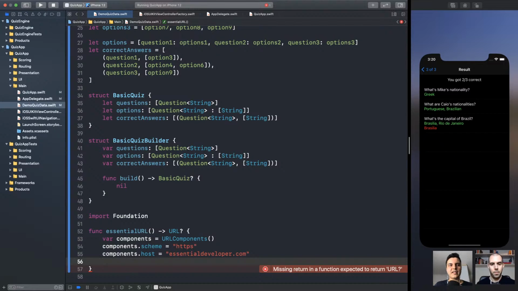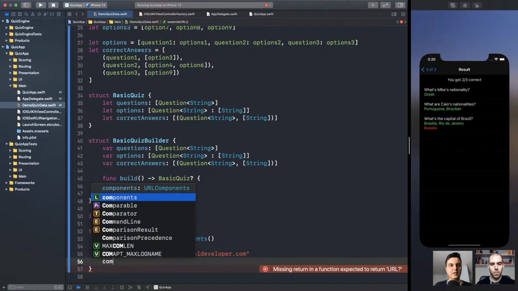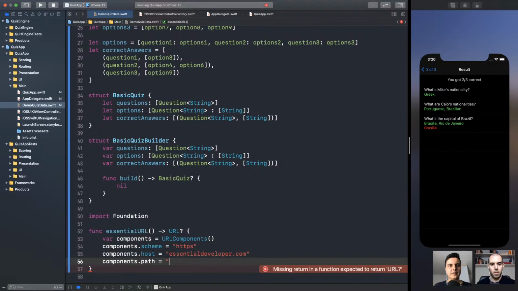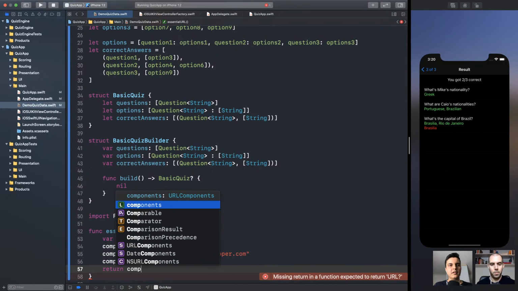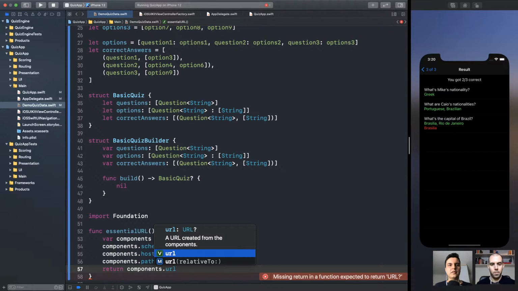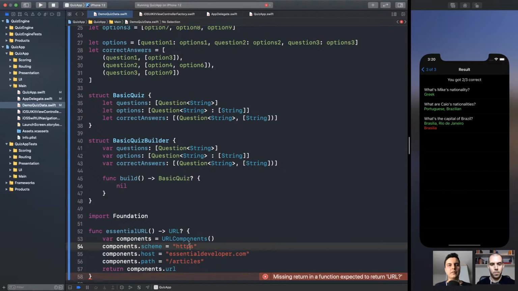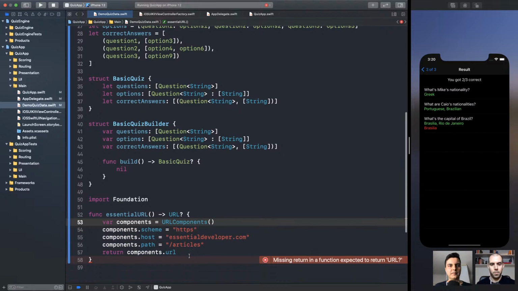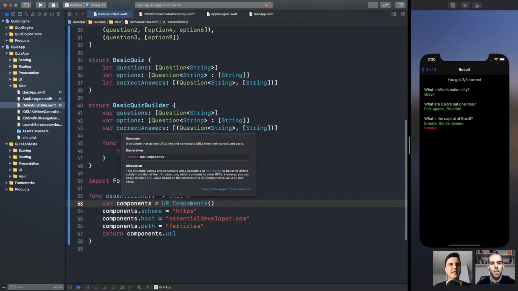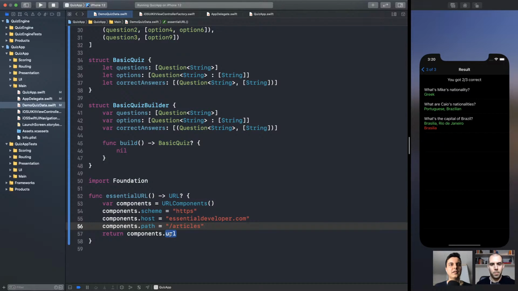It has a bunch of rules. There are standards it needs to comply to. You can set a path, like, I don't know, articles. And at the end, you can call URL that will create the URL with the data you set in the component. The URL component is also a struct. Look, it parses and constructs URLs according to the RFC 3986 standard. Make sense? That's it, yes.